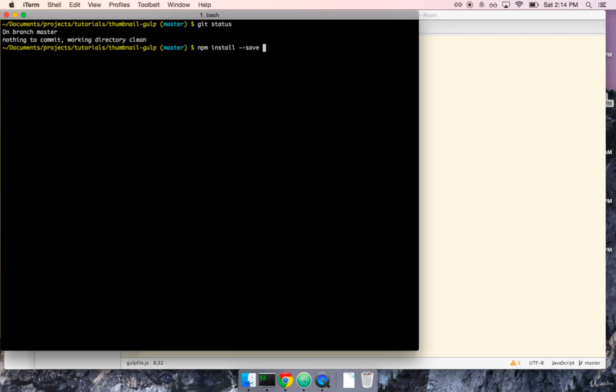And now I'm going to include about 5 additional npm modules here. So let's make sure that we catch each of them. The first is going to be Browserify. Each of these is going to be separated by a space. So the first one's going to be Browserify, then Reactify, then vinyl-source-stream.